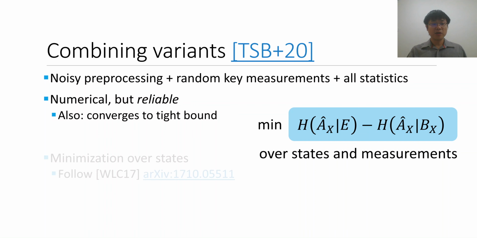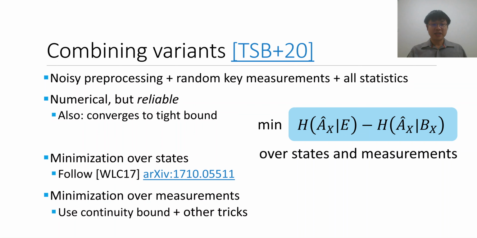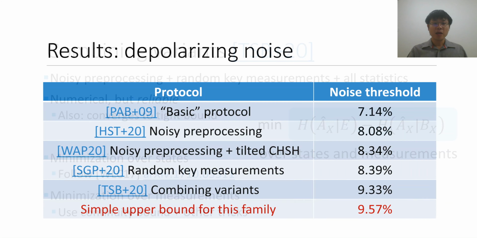I won't go into the details of the approach, but essentially the idea is that if we recall there's minimizations over the states and measurements, well, the minimization over states is essentially the same as in standard QKD. So this is already solved in an earlier work, and we basically took their same numerical approach as well. On the other hand, for the minimization over measurements, we made use of the continuity bound that I previously mentioned, along with several other techniques. But we'll just move on directly to the results we obtained from this algorithm for some noise models.